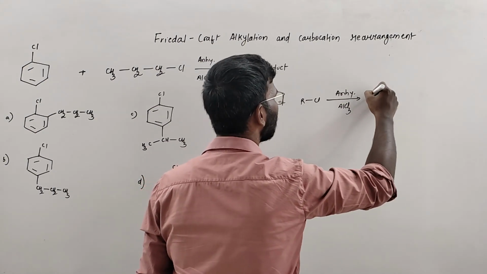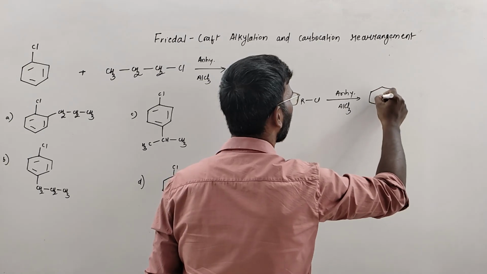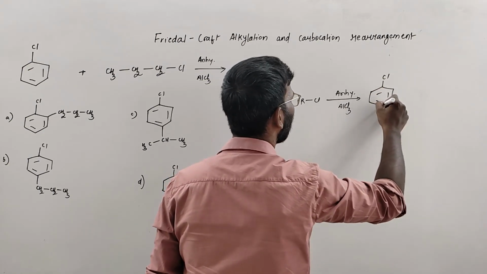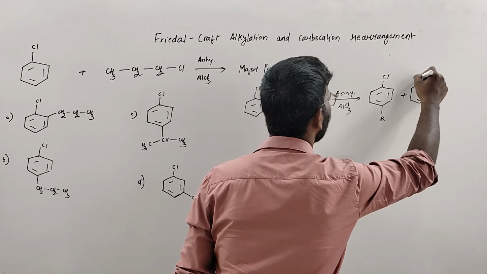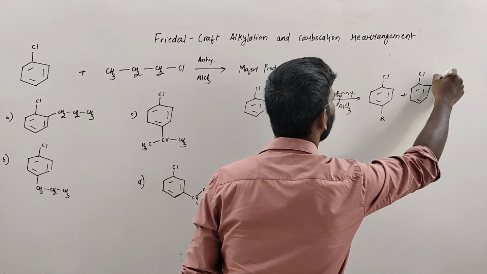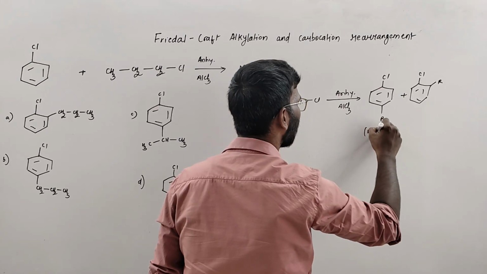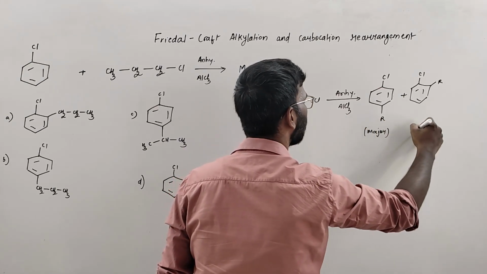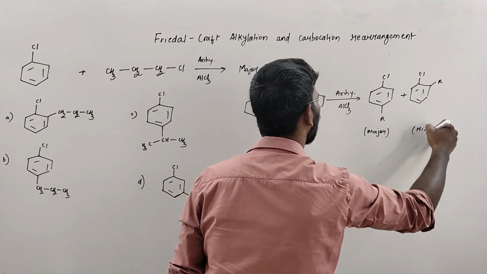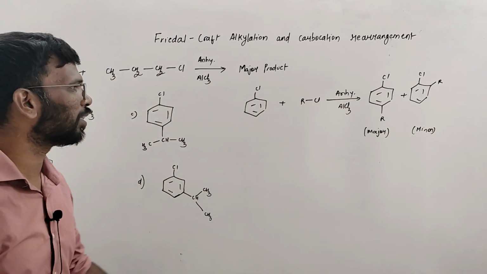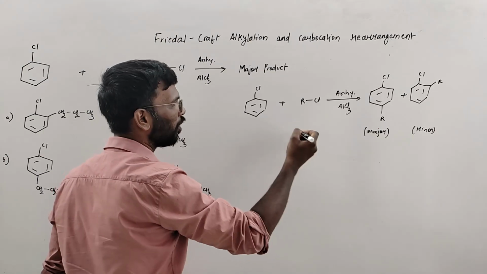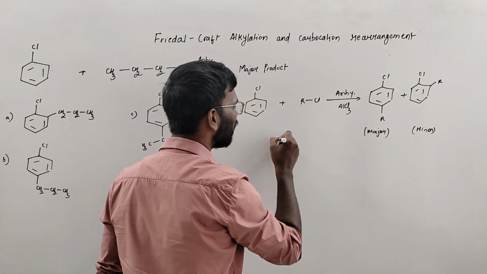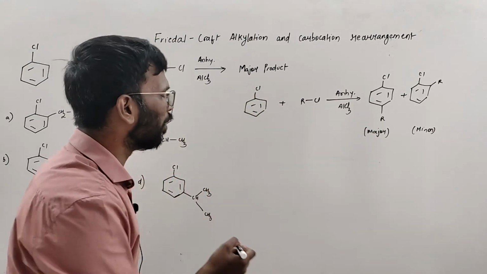So the product is this, no? Product is Cl, and this is where the R is connected, and this is where the other R is connected. Right? This is the major product, ortho substituted, and this is the minor product. The reason over here is that R is acting as an electrophile. Right? Okay, we'll go into the mechanism.